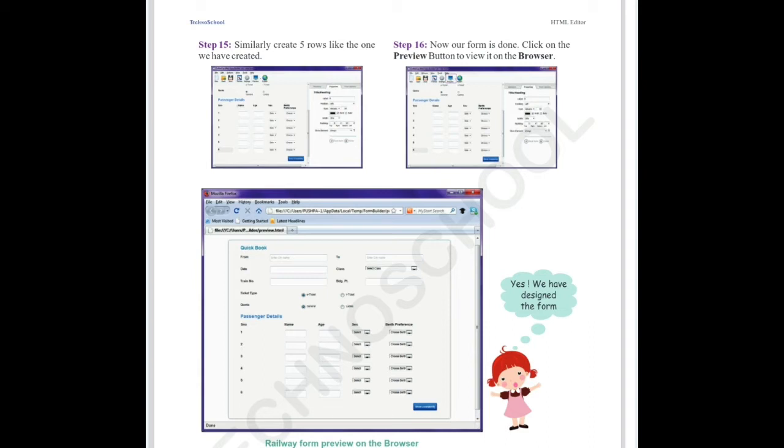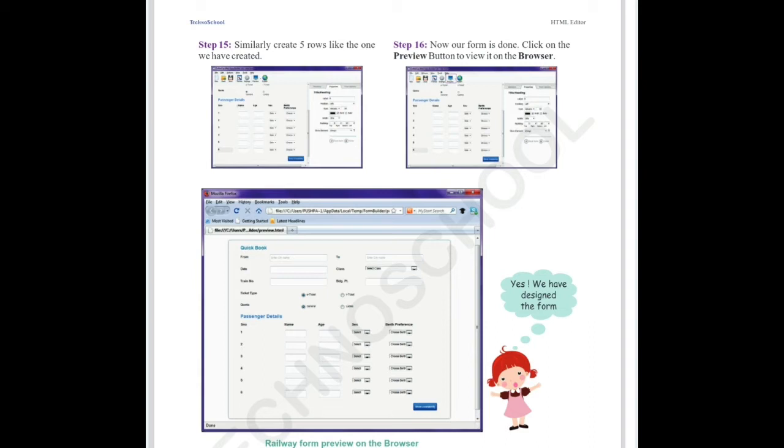You can preview the railway form on browsers. Okay, so we have created the railway reservation form. This is the output of the screen. When you complete the task and create the form in Quickbook editor, you can see the output of the form. I hope you have seen many forms on websites. You have booked tickets for your family. We use apps like Redbus, other ticket booking apps, and Paytm. We have the same control options there.